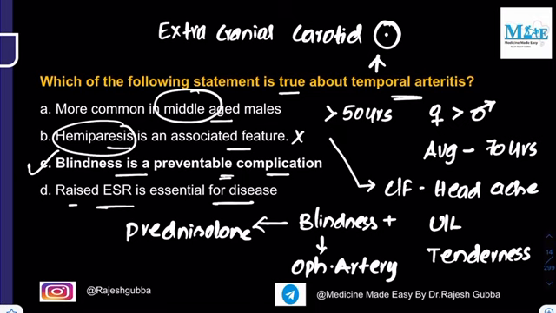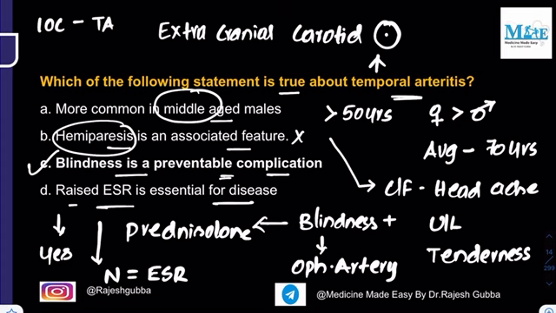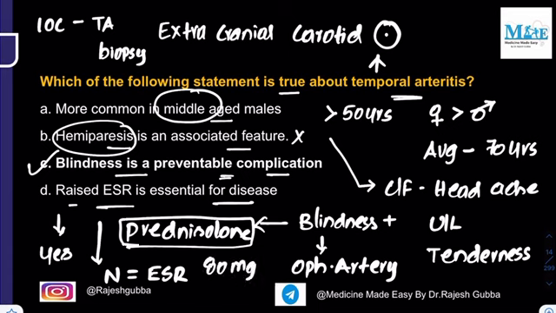Okay, then raised ESR is essential for diagnosis. It is not always. See, raised ESR, yes, it is a feature of temporal arteritis, but if the ESR is normal, then you cannot rule out temporal arteritis. Very, very important. That is the reason why the investigation of choice in temporal arteritis is temporal artery biopsy, which will show granulomatous inflammation. And what will be the drug of choice for temporal arteritis? Drug of choice will be prednisolone. You have to give 80 milligrams of prednisolone for nearly 4 to 6 weeks. Okay, so that is about the headache of temporal arteritis.